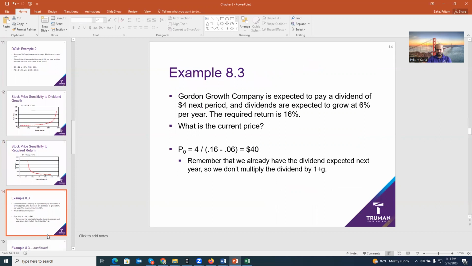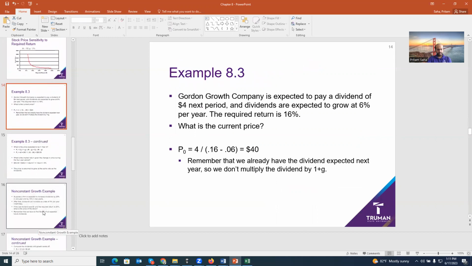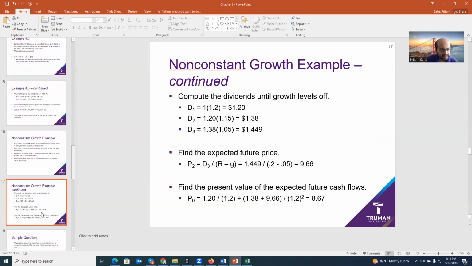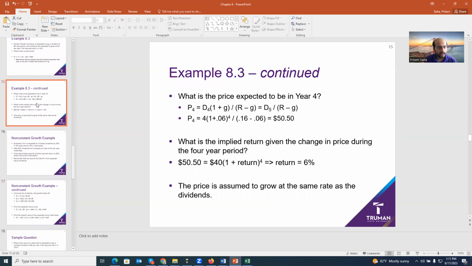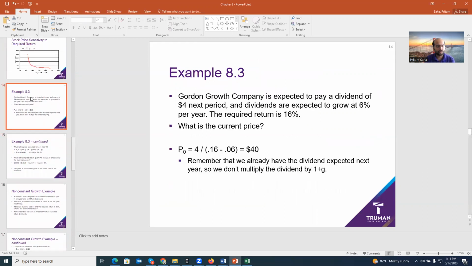We're not doing this. This is for investment class. No, I think the investment class is here. So we're going to do this. Let's see. Yes, we're going to do this.